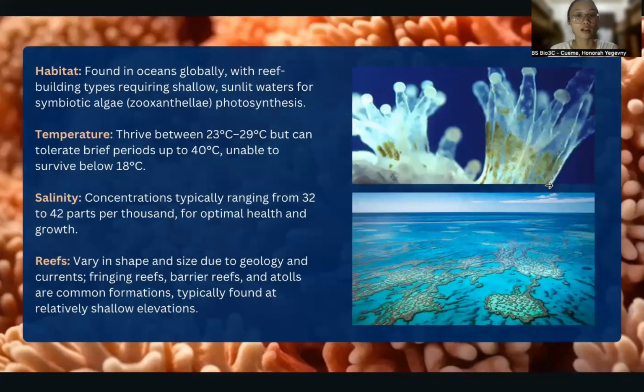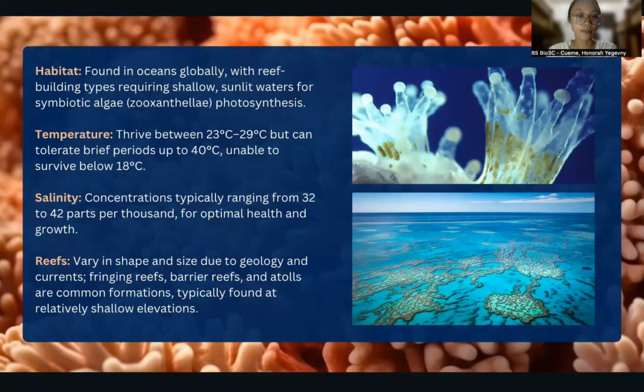So what are the requirements for a coral reef to be a coral reef? For the habitat, they're found in oceans worldwide, with reef-building types requiring shallow, sunlit waters for symbiotic algae, specifically the zooxanthellae, for photosynthesis.